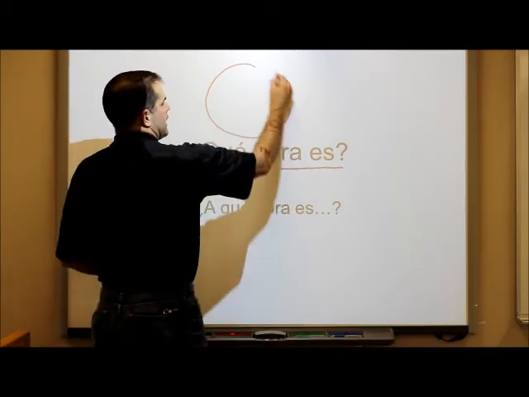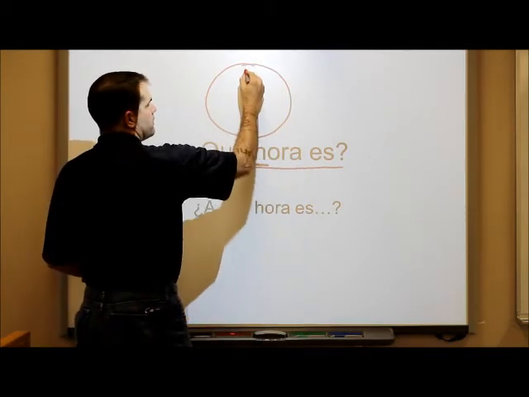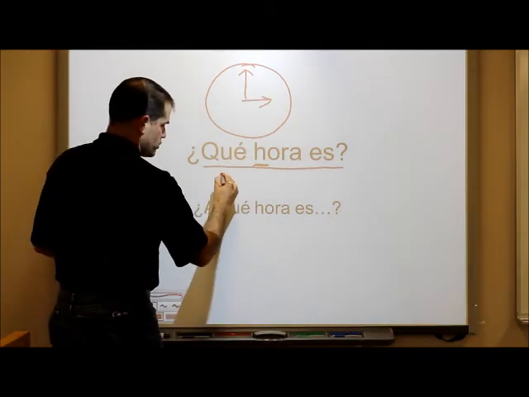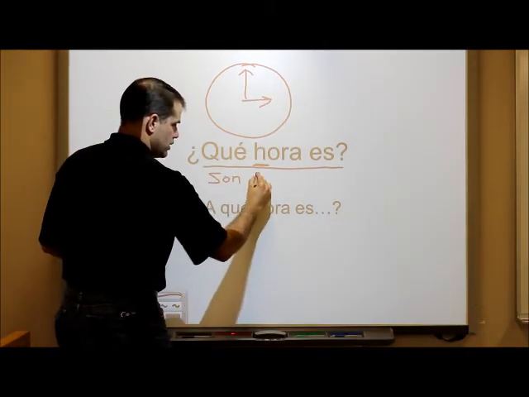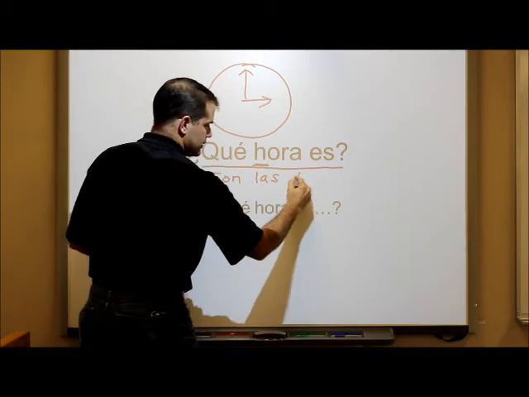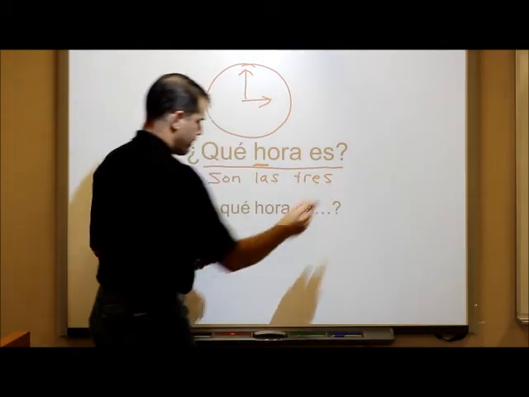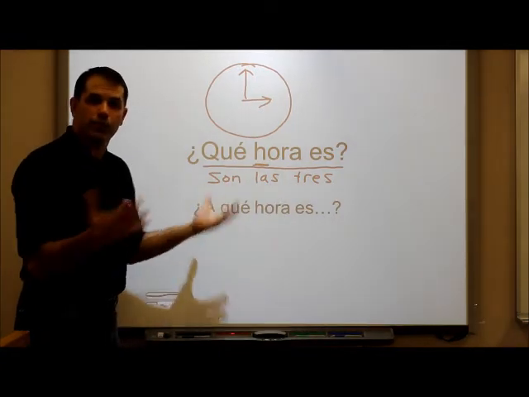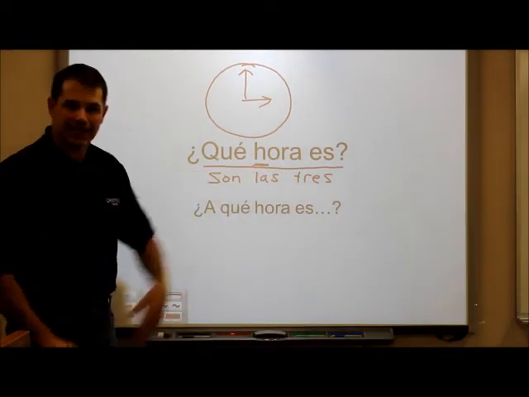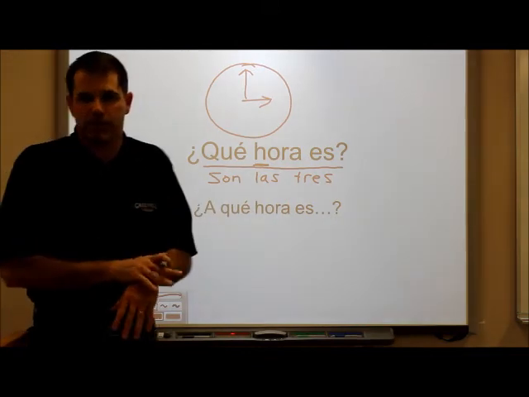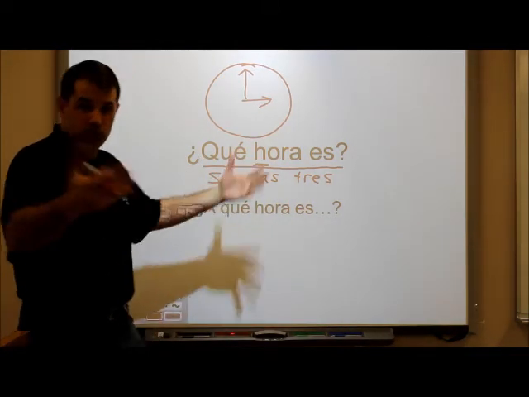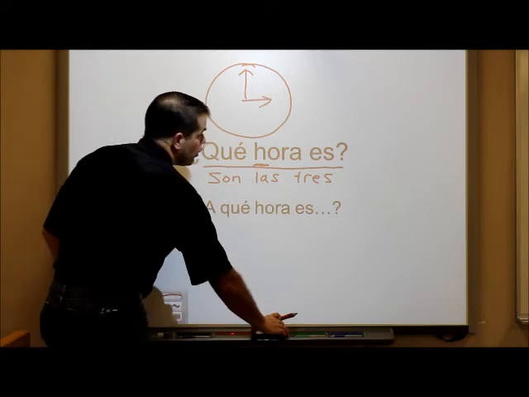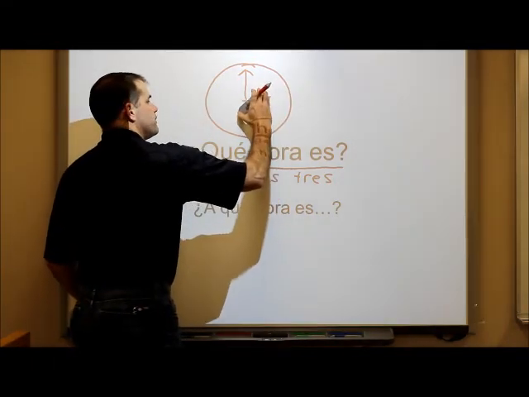And so if the time is, say, 3 o'clock, then we would answer this question with son las 3. It is 3 hours. Son las 3. It's 3 o'clock. Son las 3. And we're just telling what time it is right now. So, if we have the question, ¿qué hora es? You answer with either son las 3,